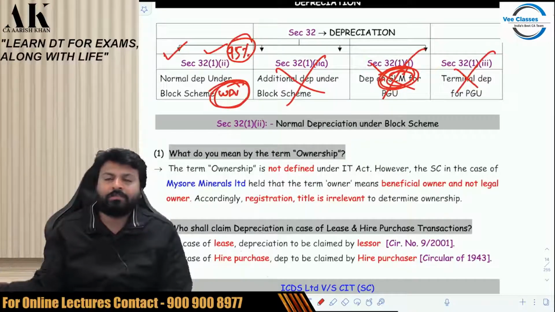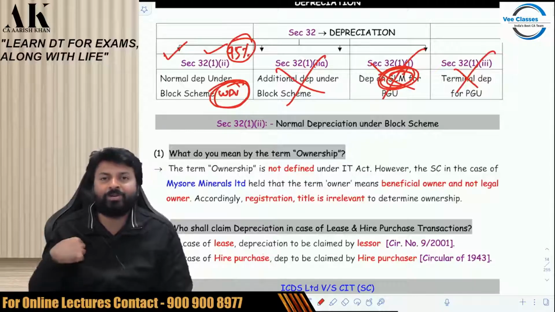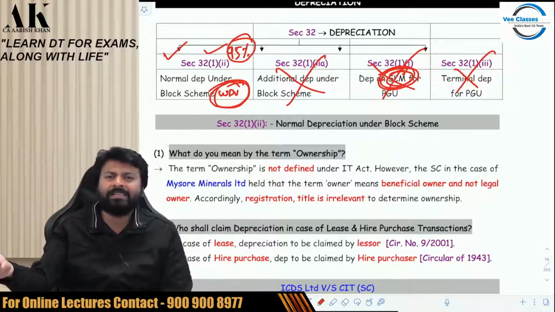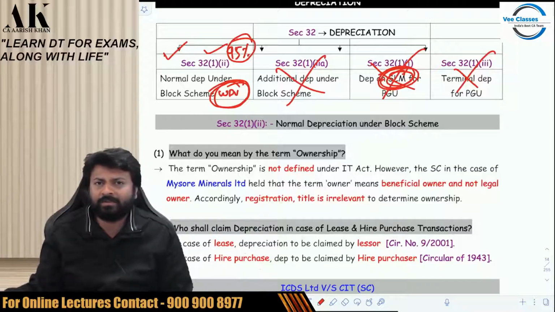The seller is not an owner. The buyer is an owner. The buyer is reaping the benefits. The buyer has paid the money. The buyer is using the asset. The buyer has taken the NOC. The buyer has taken the possession. What else do you want? What else do you want?